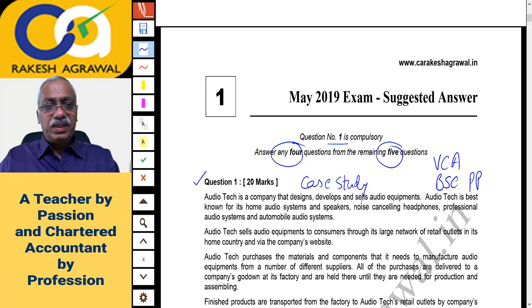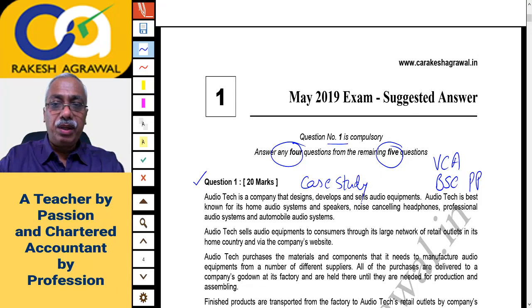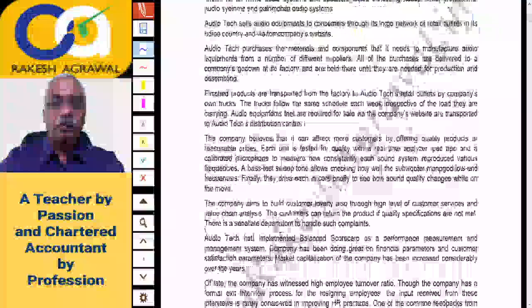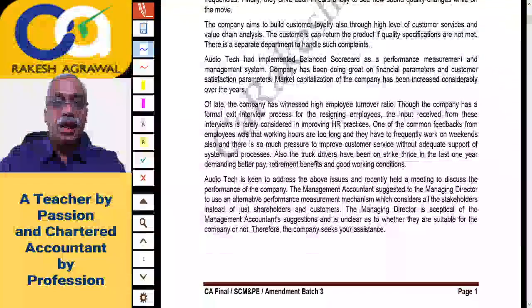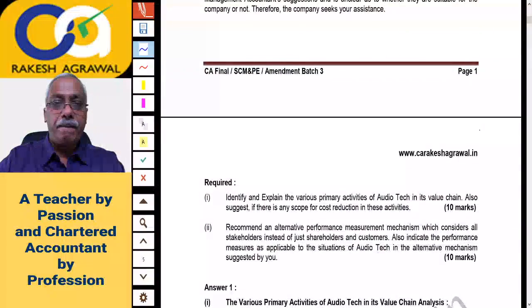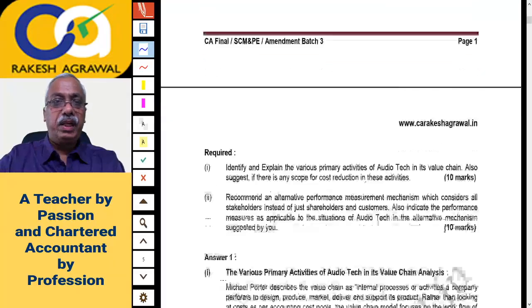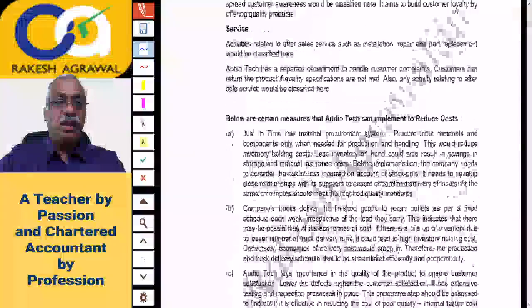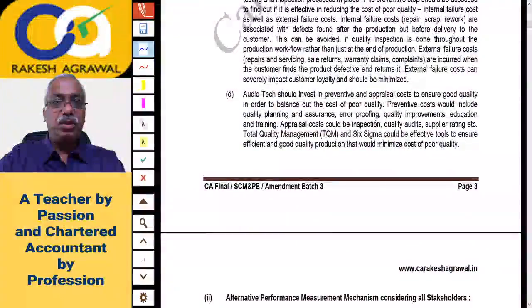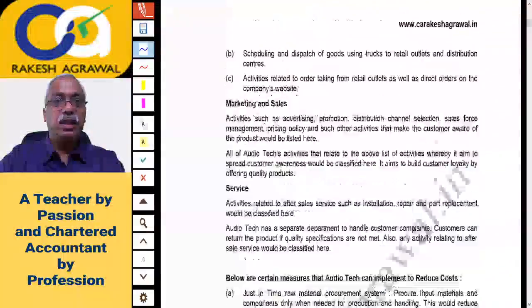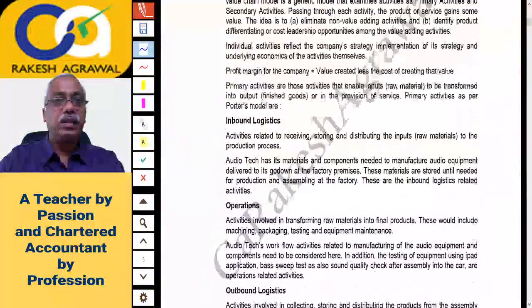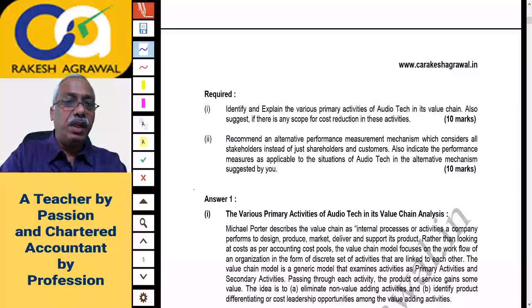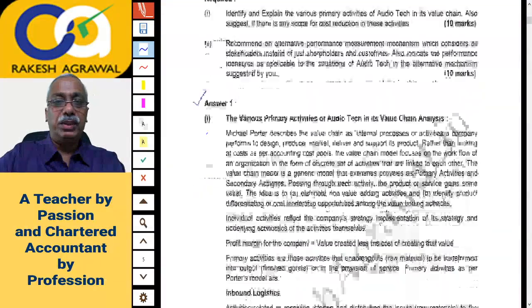So you may go through this case study as well as the answer. I am taking you to practical questions, and that too the calculations only. So I am just going ahead. This is a 20 marks case study, and you will find the answer is also printed here. Here the answer starts, I think. Right, from here the answer starts of that question.